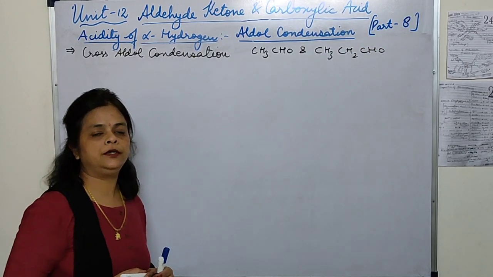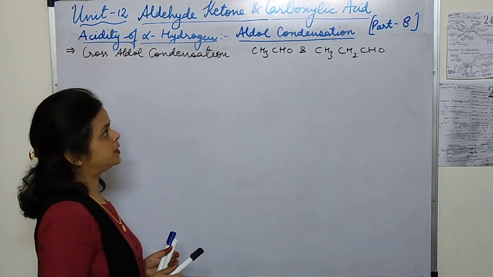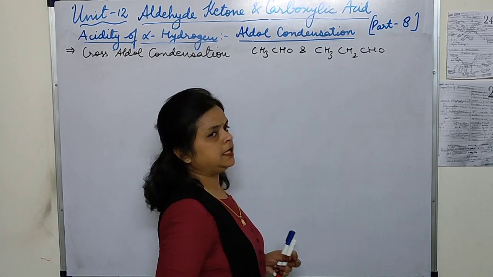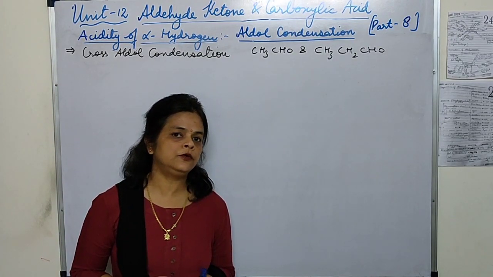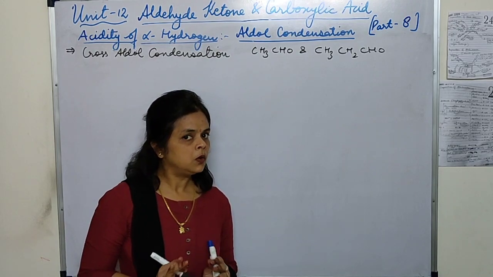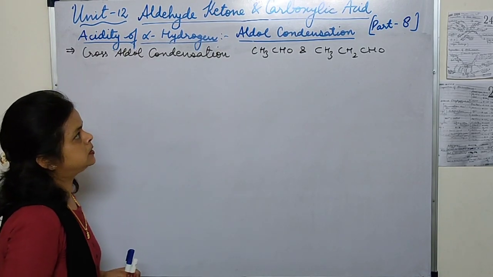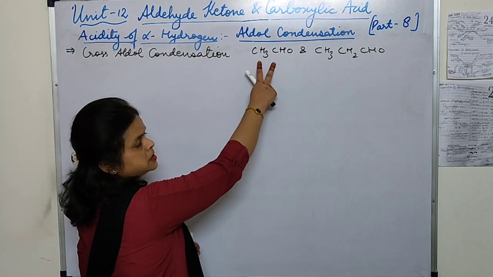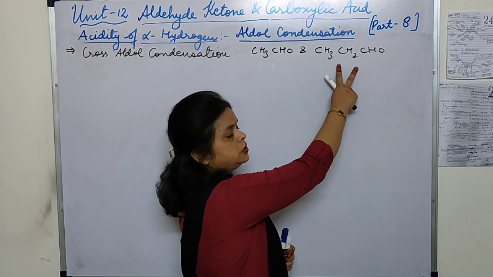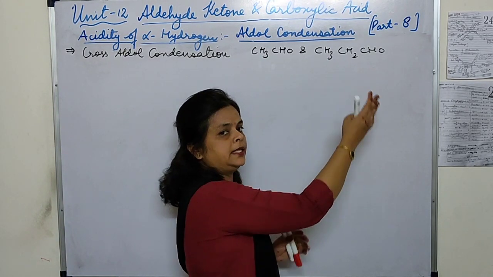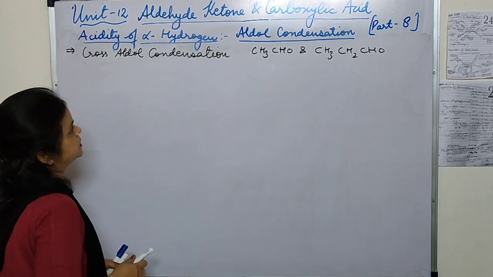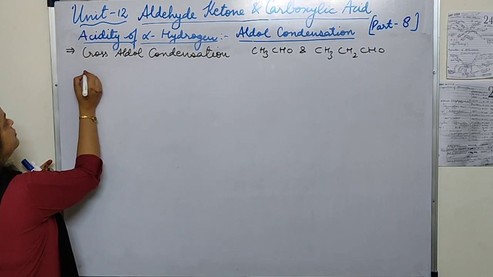Now we have to write down the aldol condensation products when both of these aldehydes undergo reaction with dilute NaOH. So first you will take two molecules of CH3CHO, then two molecules of propanal, and then you take vice versa. So let's start.